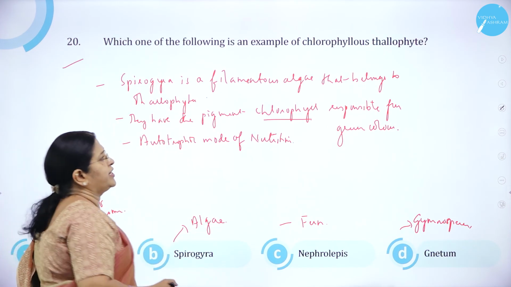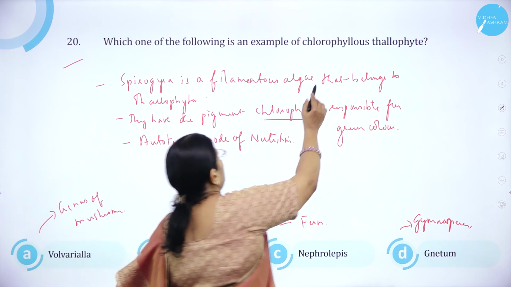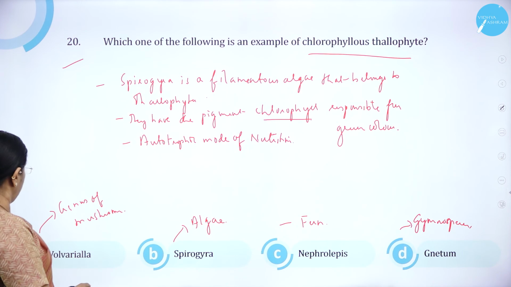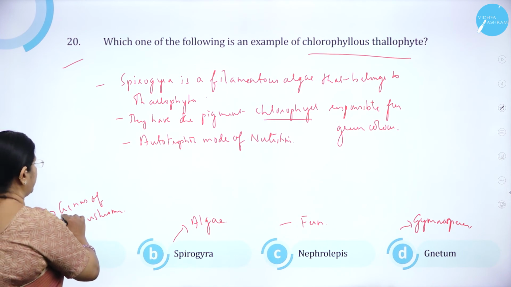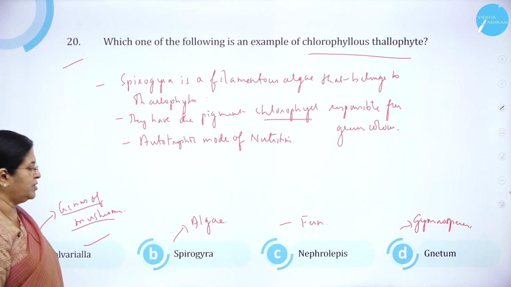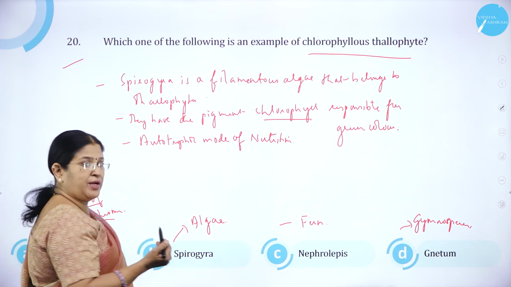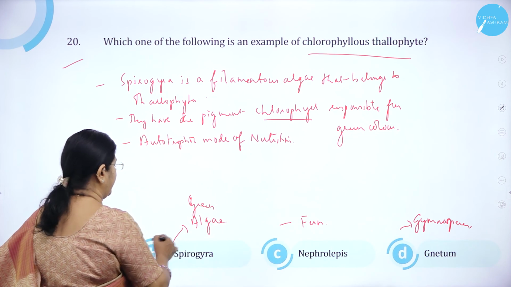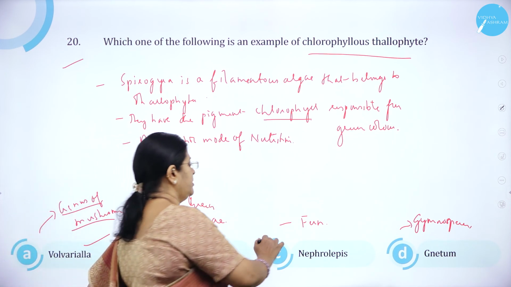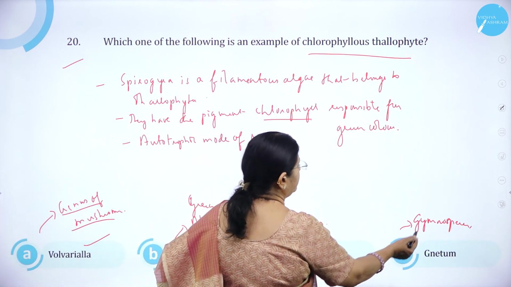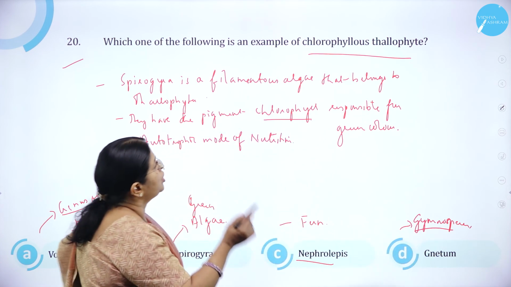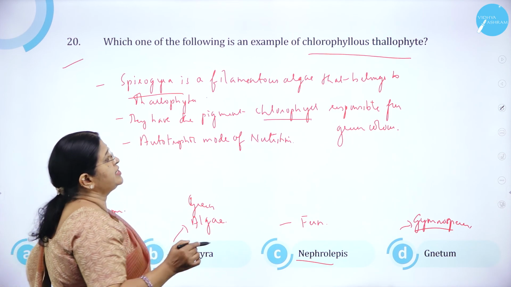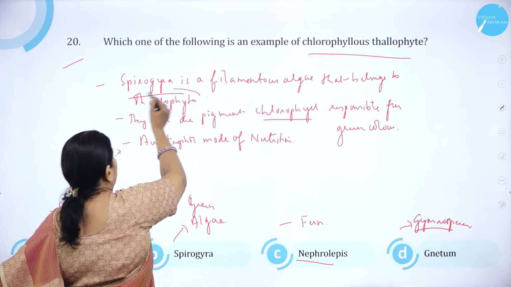Which one of the following is an example of a chlorophyllous thallophyte? Option A, Volvariella, which is nothing but a genus of mushroom, and mushrooms are non-chlorophyllous. Option B, Spirogyra is a green alga. Option C, Nephrolepis is a fern. And option D is a gymnosperm. Spirogyra is filamentous and belongs to Thallophyta.